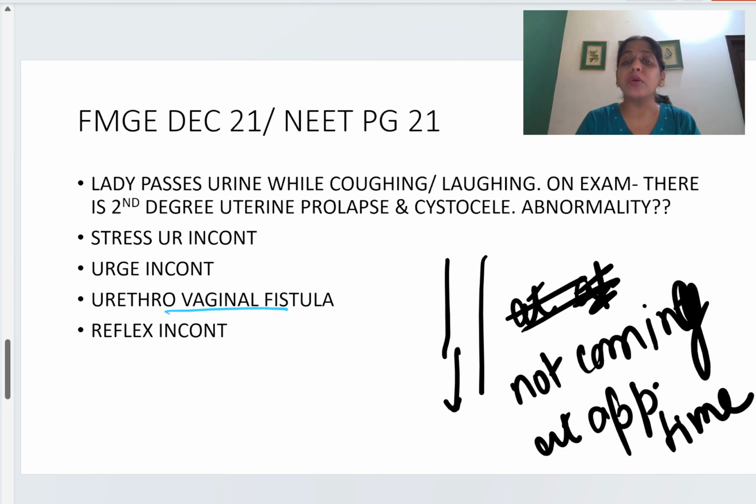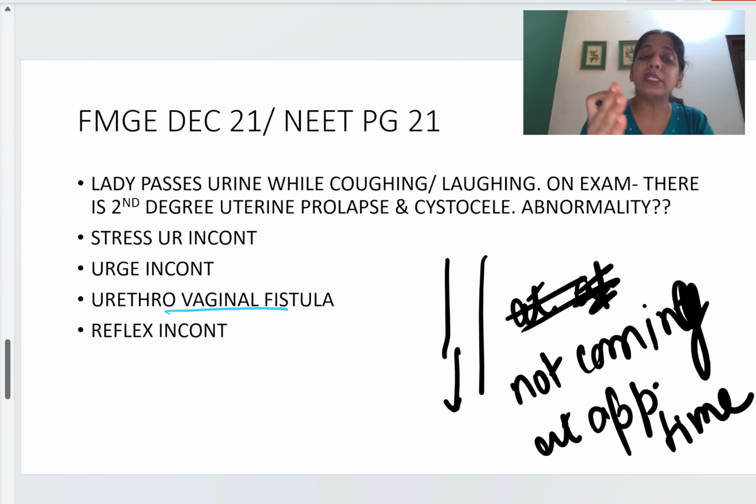Now if that control or the physiology of micturition is affected in such a way that we pass urine without control, then that is urinary incontinence. So urinary leakage in incontinence is always from the urethra. It is not from the genital tract. The urinary leakage from the genital tract is seen in fistulas.